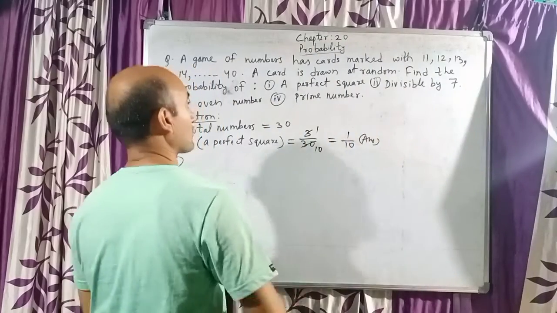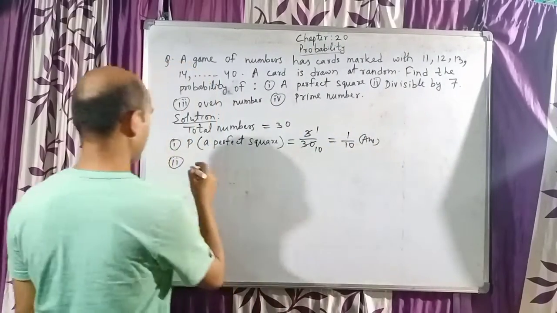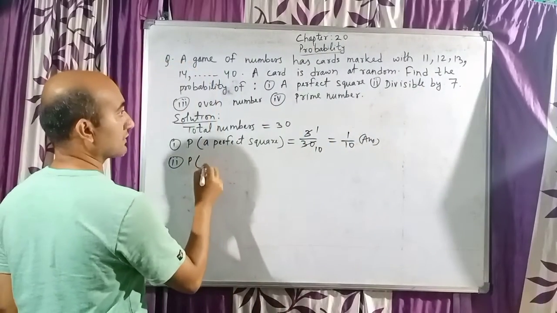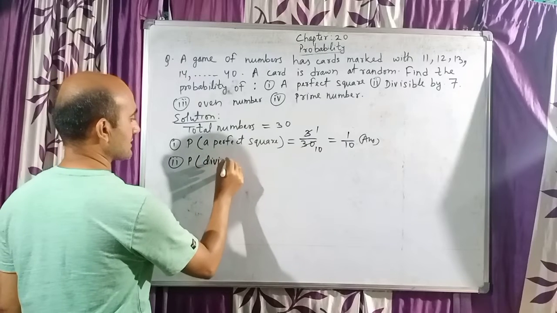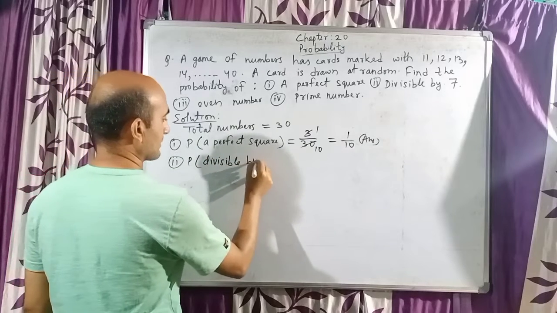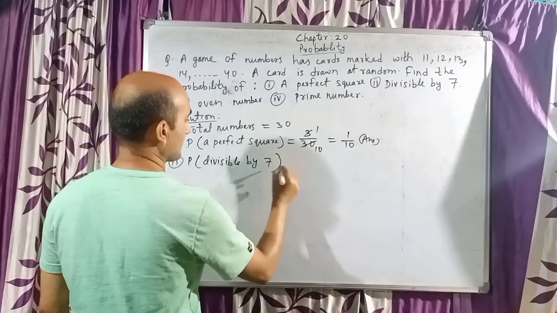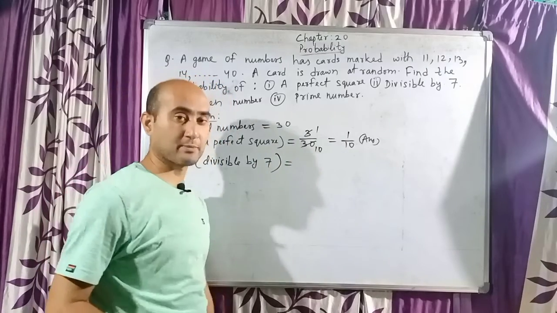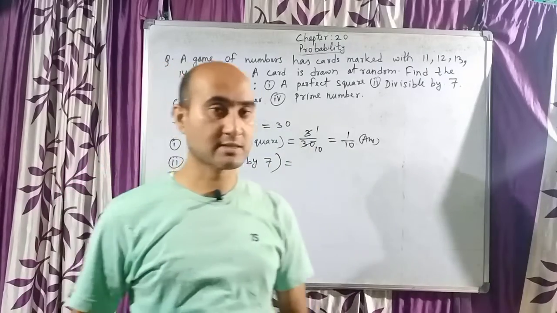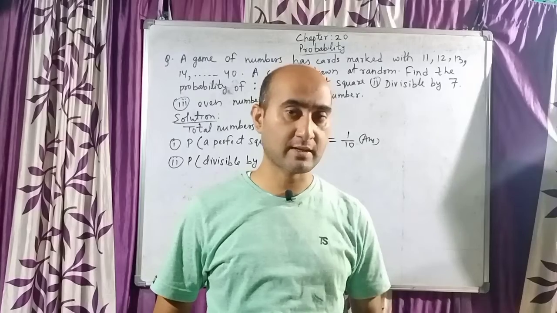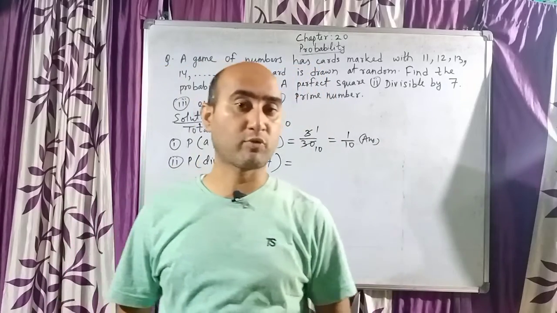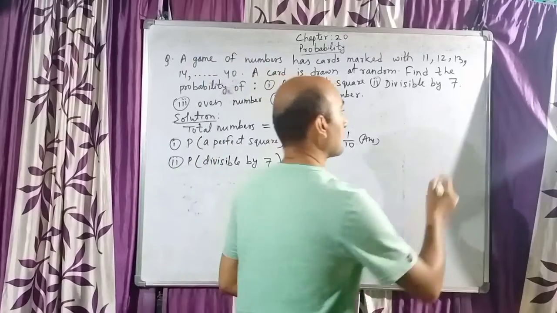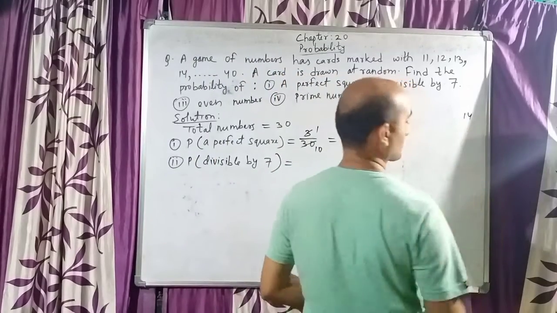My number 2 question is divisible by 7. So I will take all those numbers which are divisible by 7. So very easy. For that you can read the table of 7. 7 ones are 7. 7 is divisible by 7, but 7 will not come in the given case. Next, 7 twos are 14. Yes, 14 will come. So you can write the numbers in the rough also.